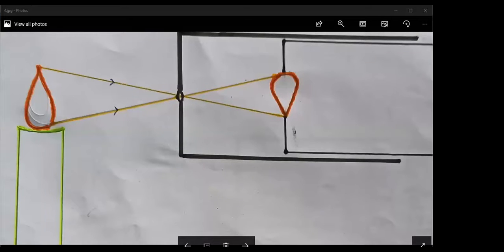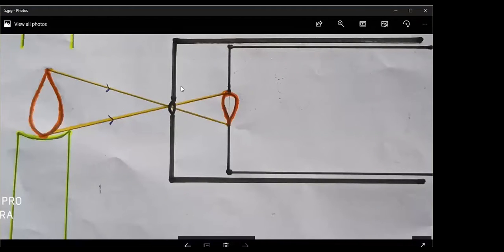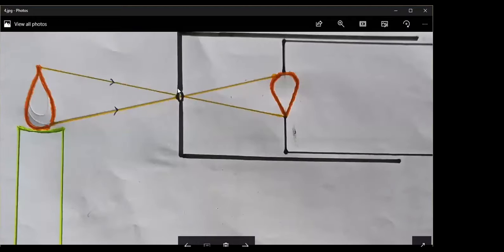So let us see here. This is again the same thing, but instead of drawing many rays, I have drawn only 2 rays coming from the top of the flame and the bottom of the flame. Now let me show another image where I have moved the bigger box towards the object, towards the candle. Before, the distance between the smaller box with the butter paper and the bigger box with the hole was this much. And in the next image, I have drawn only this much.